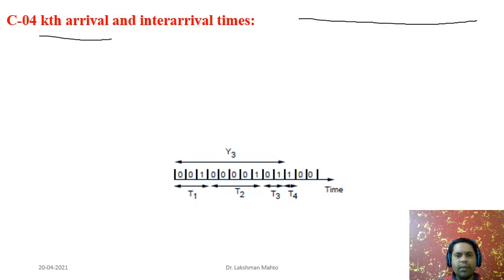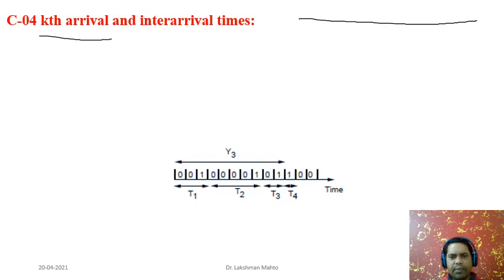Now inter-arrival. What is inter-arrival? It is the time taken between any two arrivals. Here we get the first arrival at the third trial. Then after the first arrival, the next arrival comes at the fifth trial, so we need to perform five trials after the first arrival. This is the coverage of T2, the second inter-arrival time.